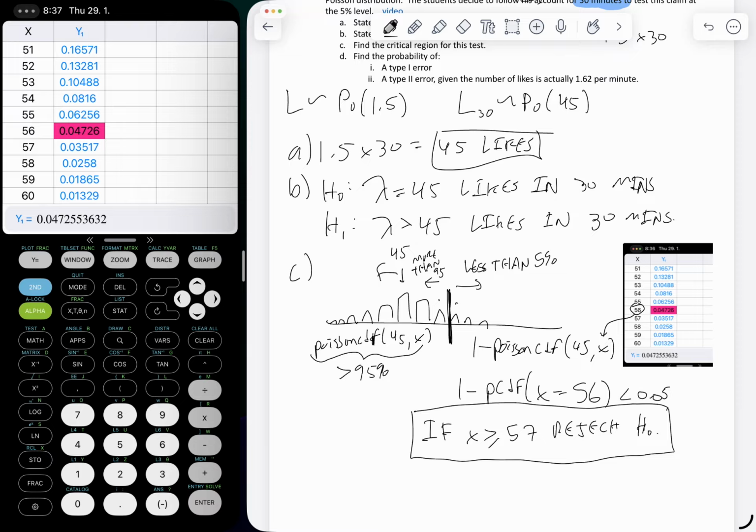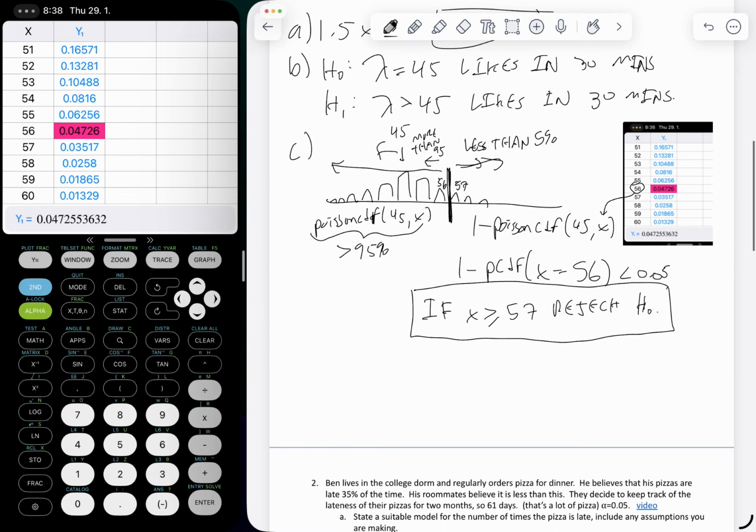And let's go through again kind of how we got that number. All these values were 1 minus Poisson CDF of the x value. So if we do 1 minus Poisson CDF at x equals 56, that is all the values to the left here. So this is 56 right here. Up to and including 56, it would be like 95.3% or something. To the right side, we have 0.04726. So that's less than 5%. So that's when I would reject, if we have 57 or more likes in those 30 minutes.